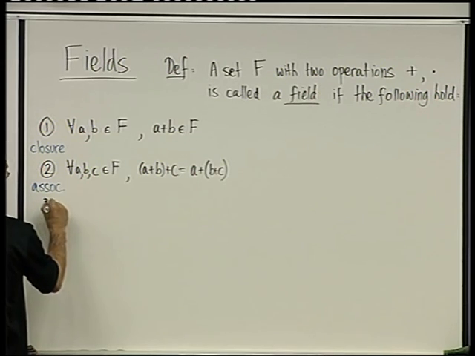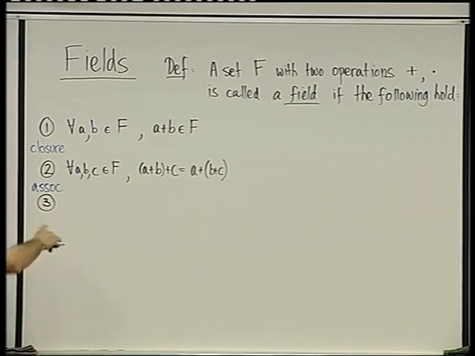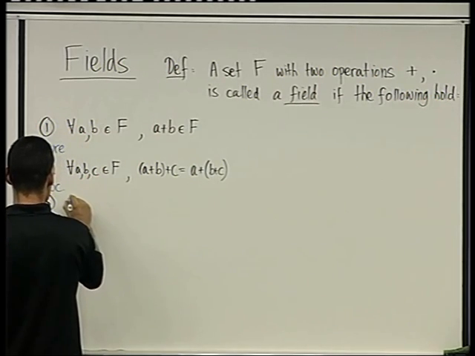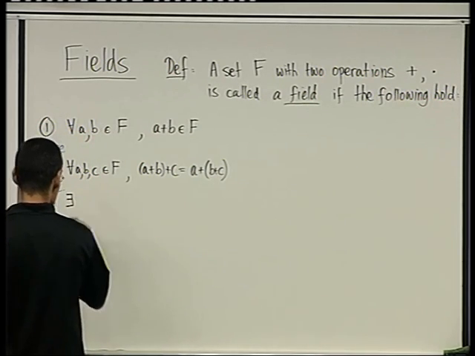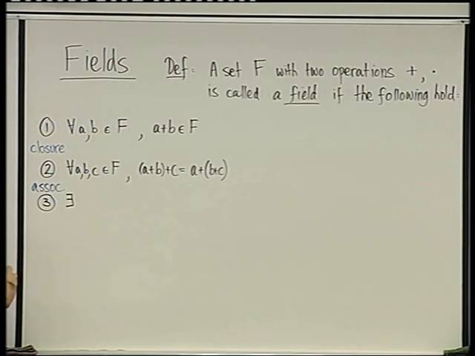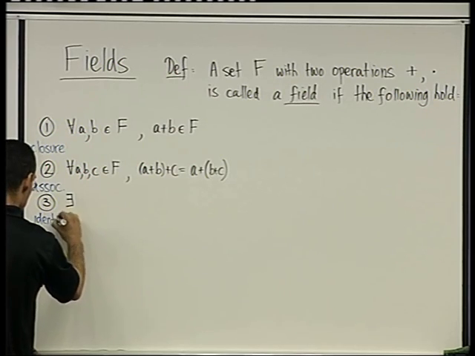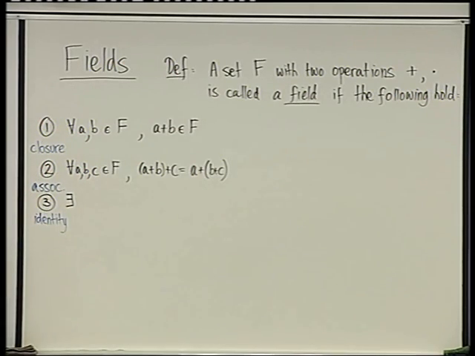Property number 3, note that all these properties so far are precisely the same properties for being a group. Property number 3 is going to be the additive identity for addition. And now we're not just going to call it E, we're just going to call it 0.